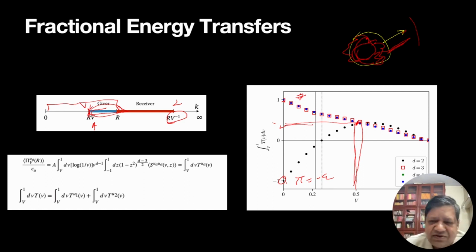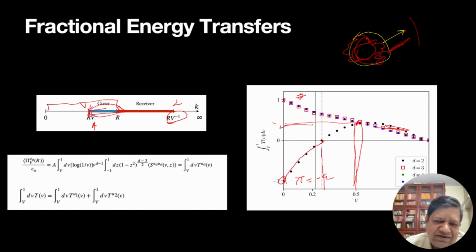So it gives you a detailed picture. So 3D is kind of expected forward, but 2D is interesting. So it's negative, negative, negative, negative, negative. It's up to here.